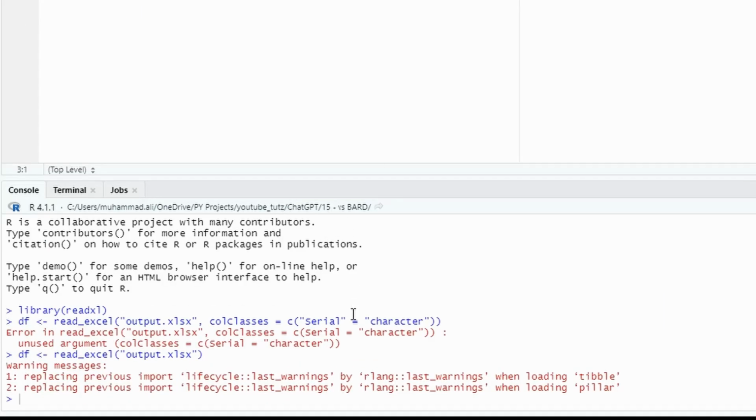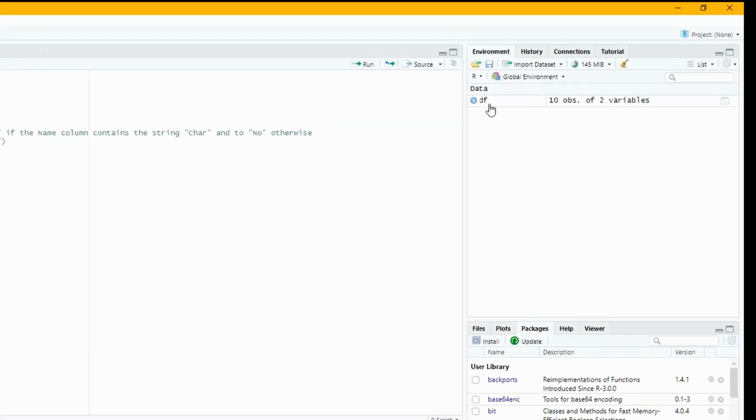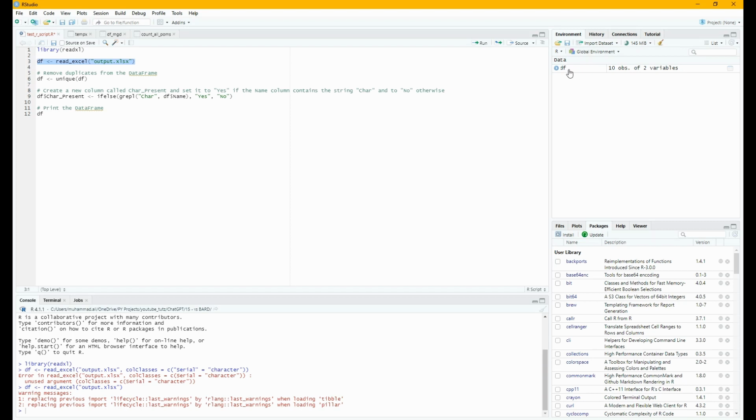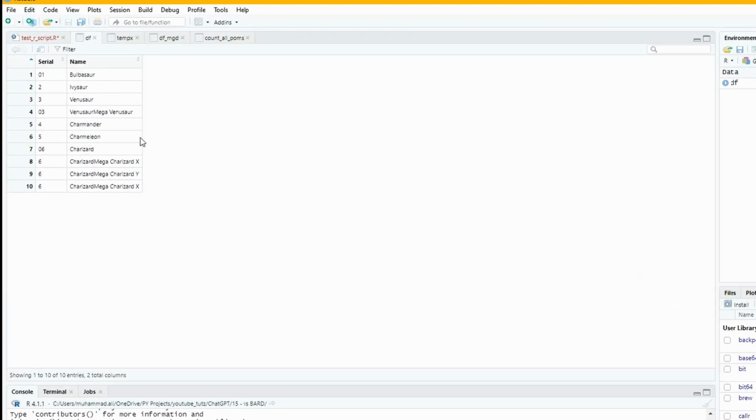Okay, so it seems like we received some warnings. If you work long enough with R script, you will realize that most of these warnings are related to imports and multiple imports. So it's possible that the same thing is importing into multiple libraries. So that is why it shows errors. On the right side, you can see that the data frame has been loaded. If we click on it, we are able to see our data frame, which is correct.